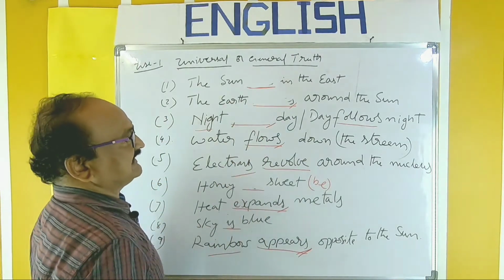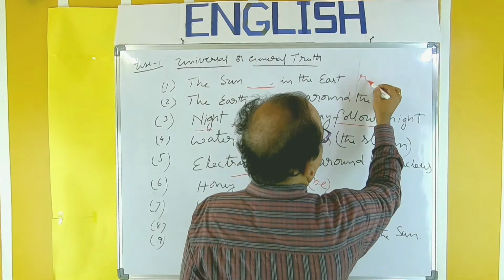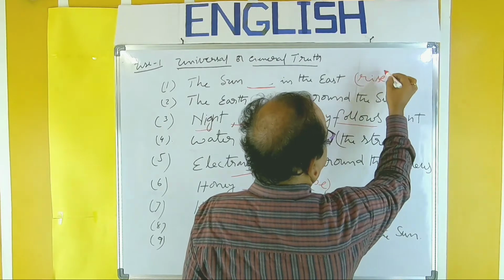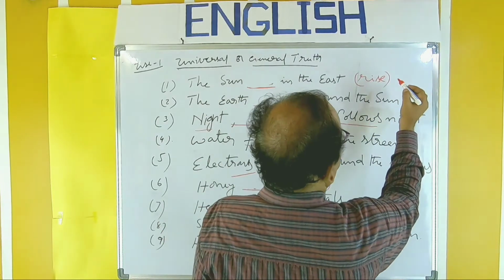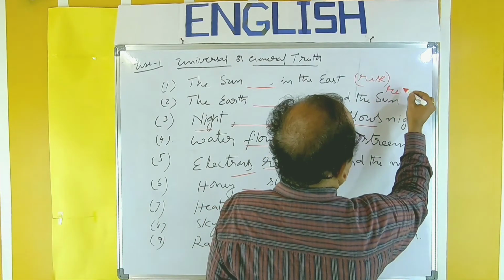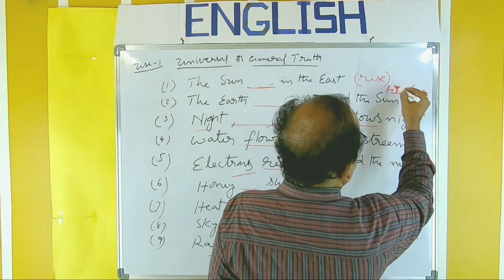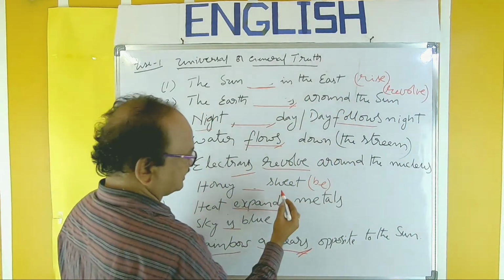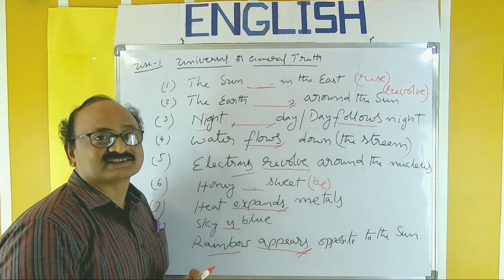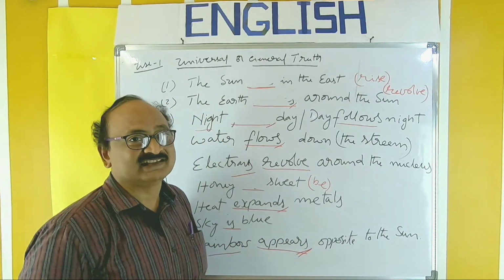The sun dash in the east. Rise. Earth dash around the sun. Revolve. Honey dash sweet. Be. So like that you will get questions in the examination.